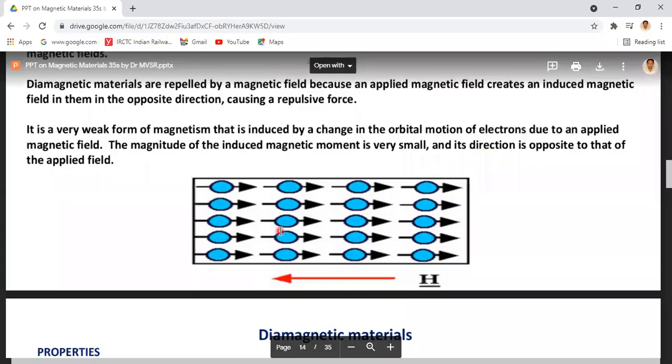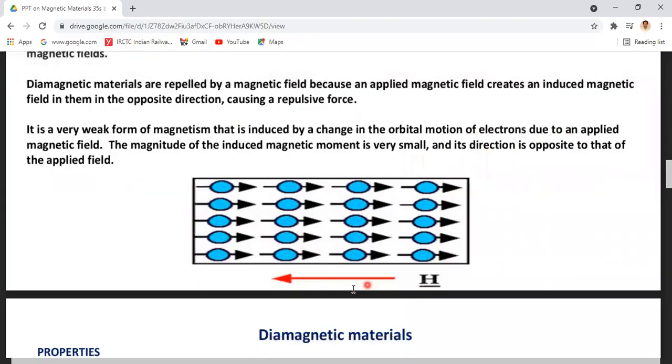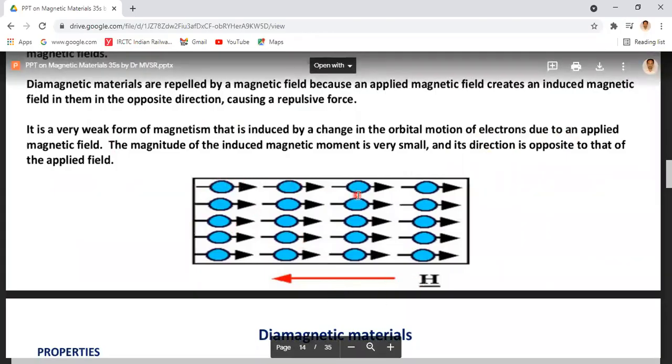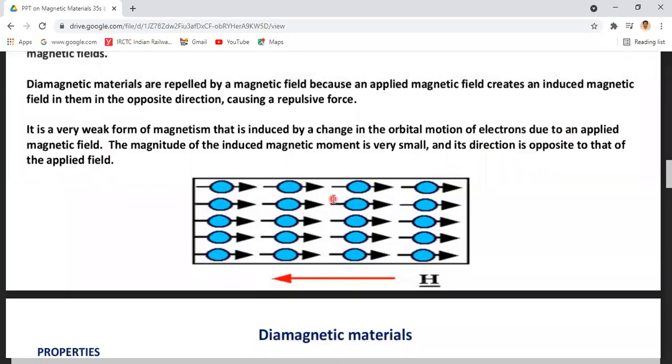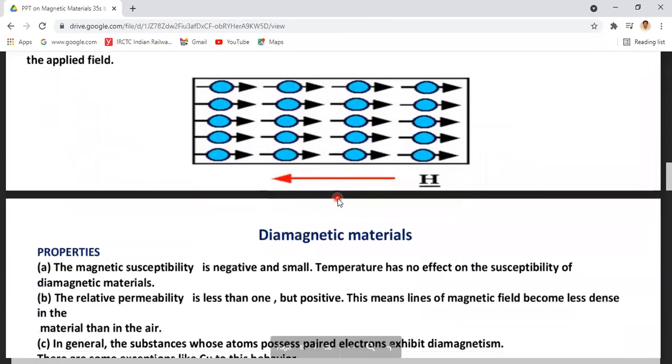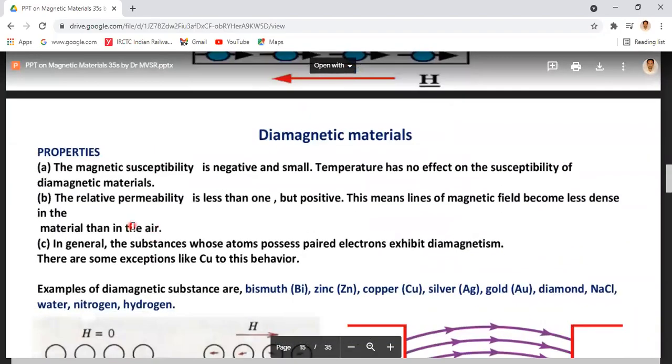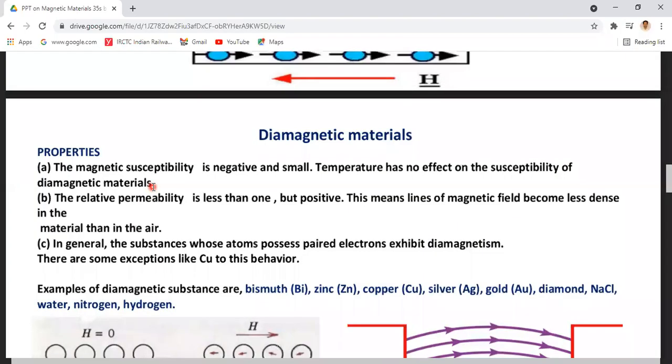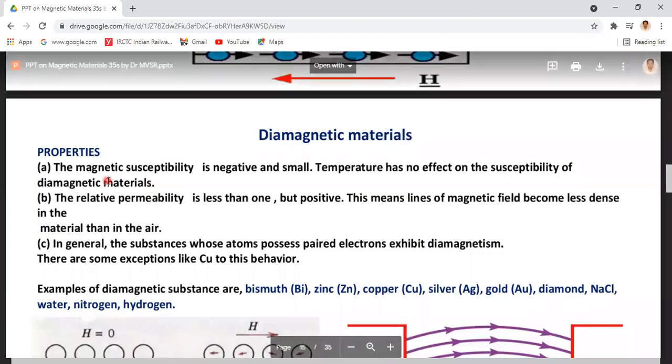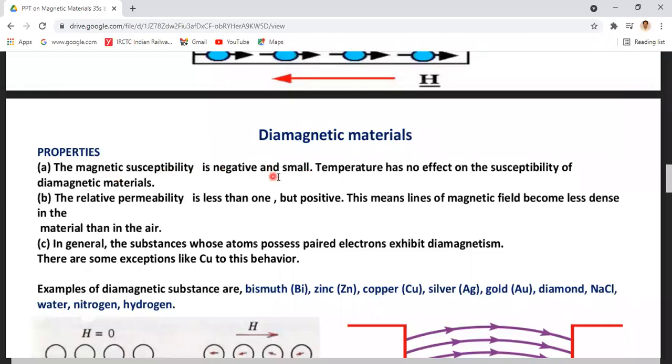That means under the application of an external magnetic field, the dipoles are oriented in an opposite direction within that material. So what are the properties generally? These diamagnetic materials have susceptibility and relative permeability values. The magnetic susceptibility is negative and small.